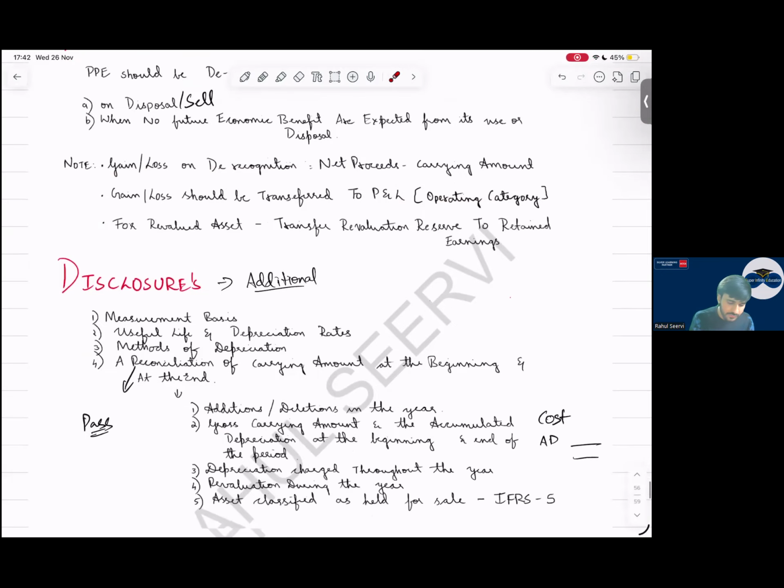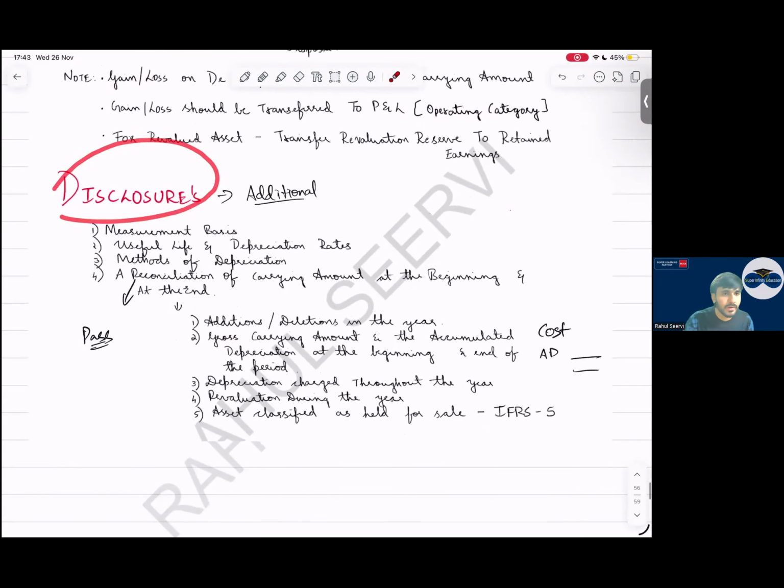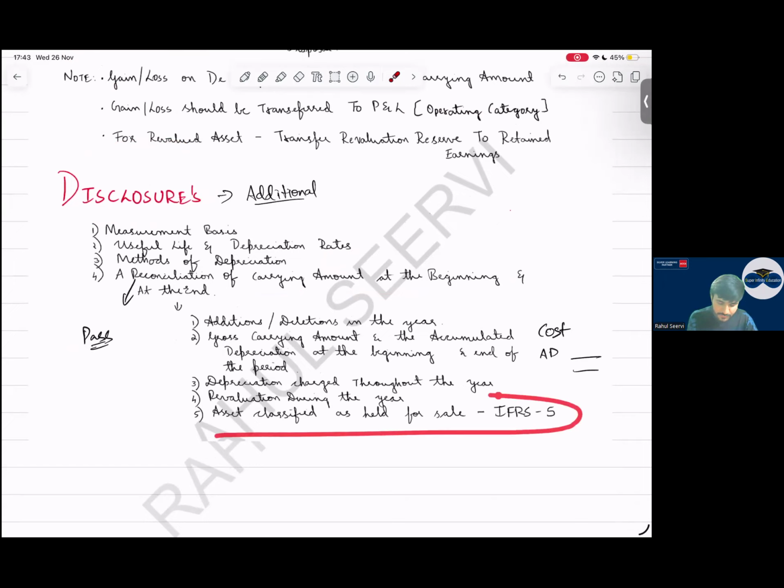What are the disclosures that we should give? Measurement basis, whether cost or revaluation model, useful life and depreciation rate, methods of depreciation, and reconciliation of carrying amount at the beginning and at the end, like a passbook. What was the addition during the year? Which PPE have we disposed of? What is the depreciation during the year? If any asset has been classified as held for sale, what is the total revaluation gain during the year? These are the figures which we have to disclose, and the calculation of this.